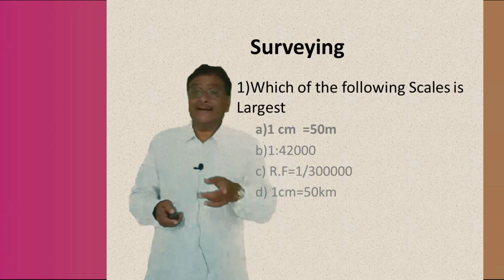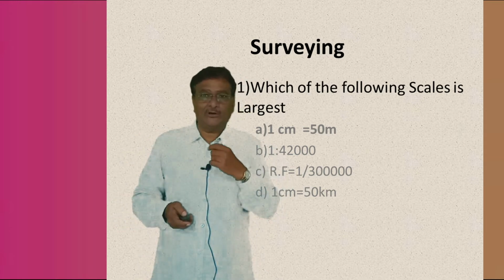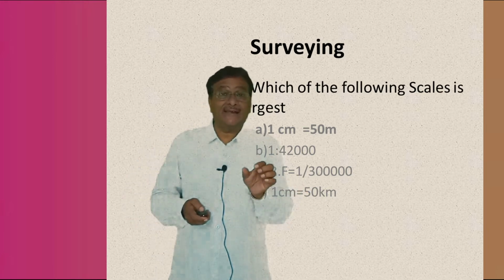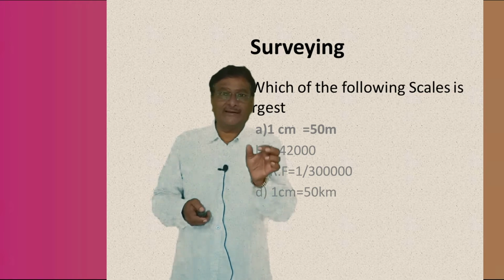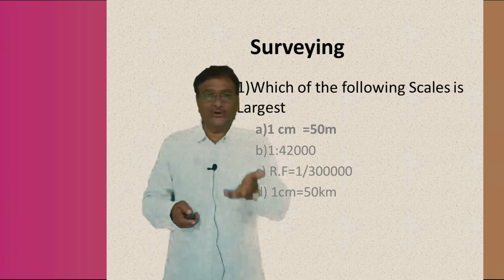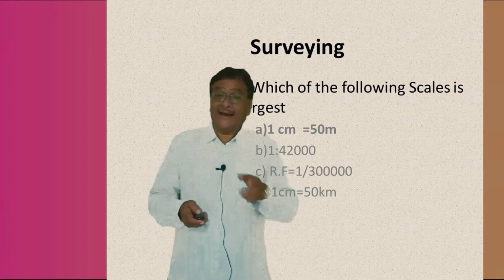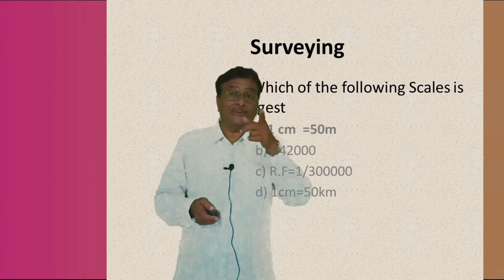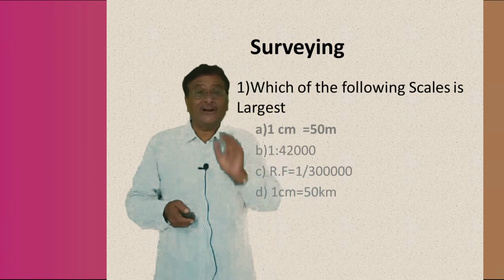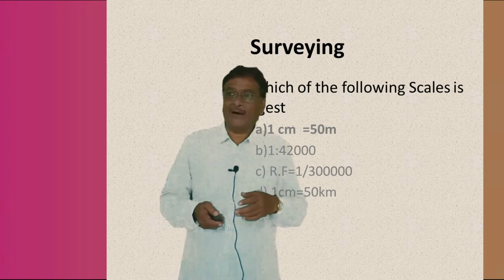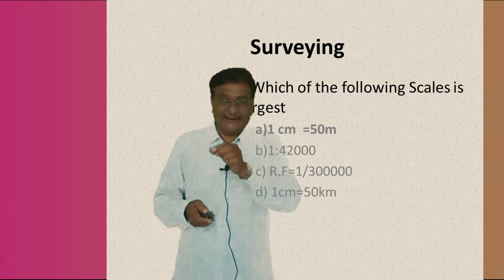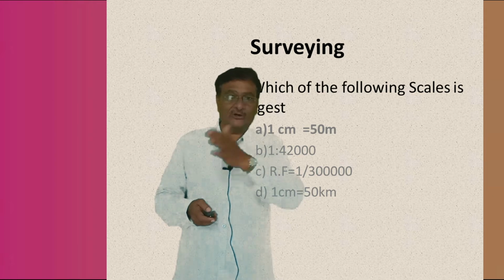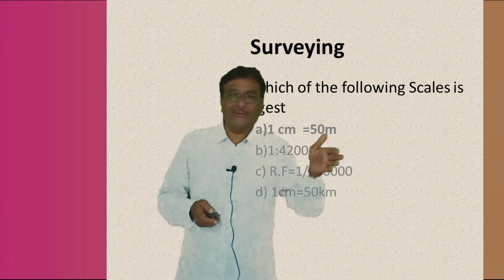Understand or not? Then coming back to the second compass, that is called the surveyor's compass. The surveyor's compass is where the graduations are in the quadrantal bearing system. The quadrantal bearing system, understand or not? You know the first quadrant, second quadrant, third quadrant bearing. In the previous case the readings were from 0 to 360, understand or not? It is not like that in the case of the surveyor's compass. The graduations will be from 0 to 90, again from 0 to 90. In each and every quadrant there will be 0 to 90, understand? First quadrant 0 to 90, second quadrant 0 to 90, and so on for all these quadrants.